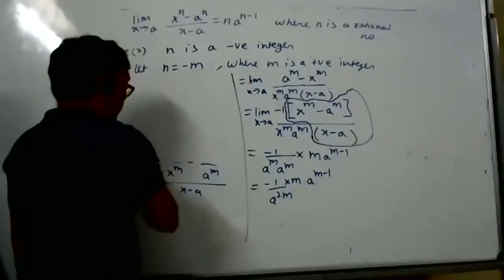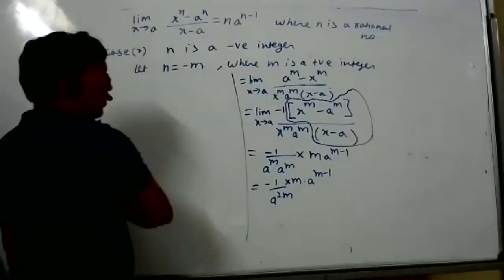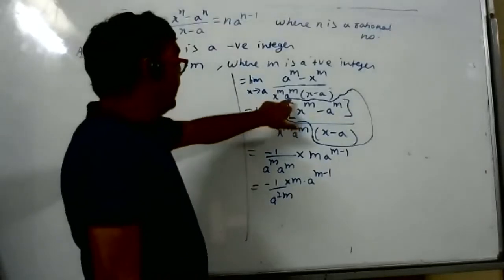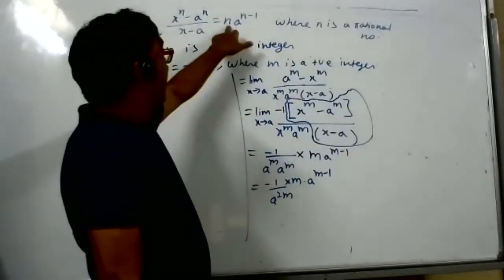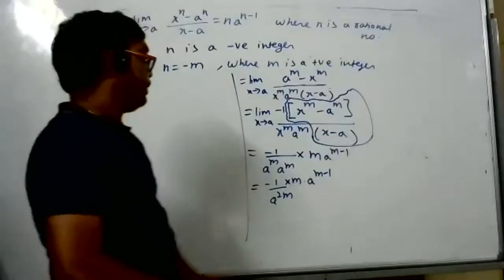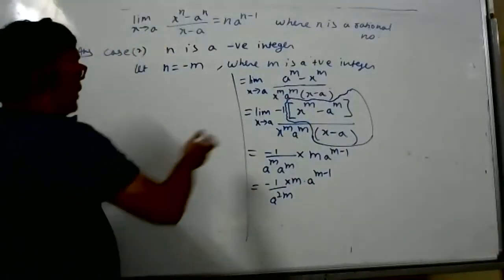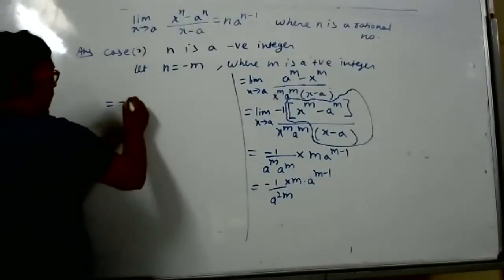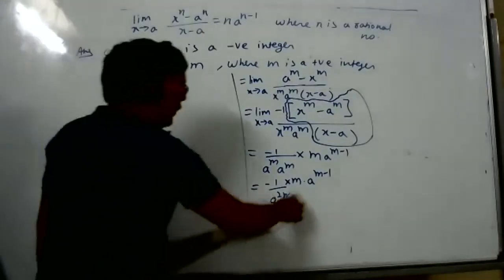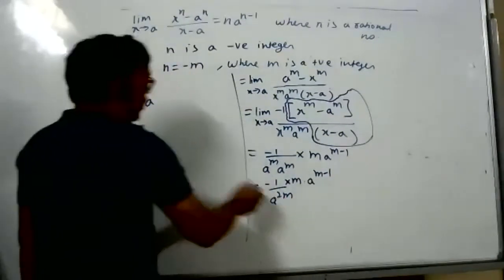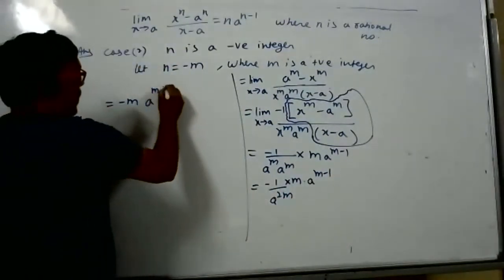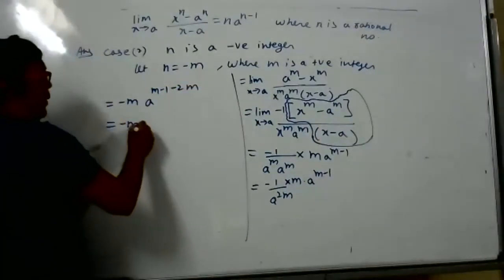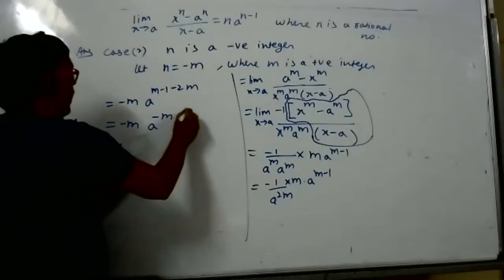Sir, in the place of x, you took it as a. In the place of x, I put a. And here I have used the formula m a to power m minus 1, as x tends to a. That's right. Because x tends to a, we can use this formula. Now what can I write? Minus m a to power m minus 1, a to power 2m, law of indices. So what should I write? m minus 1 minus 2m. So what does it become? Minus m a to power minus m minus 1.